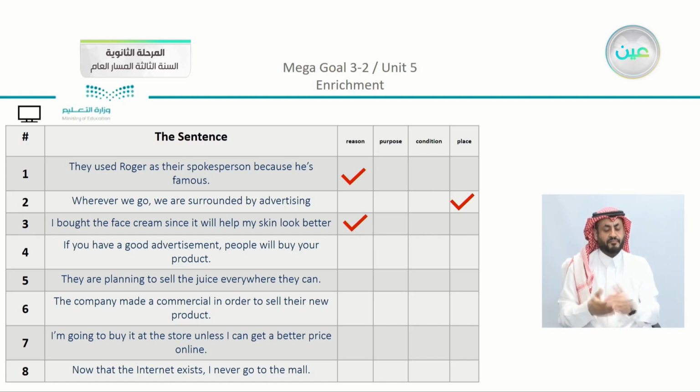If you have a good advertisement, people will buy your product. So yes, there is a condition, if. Number 5, they are planning to sell the juice everywhere they can. From everywhere, we can see that it is actually the easiest among the 4 parts. Number 6.